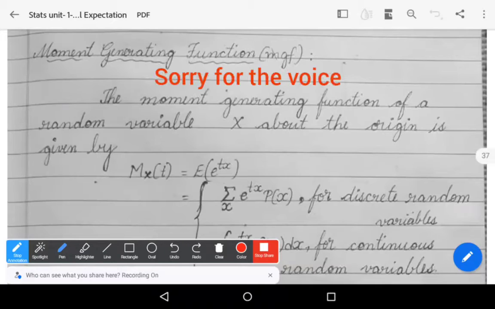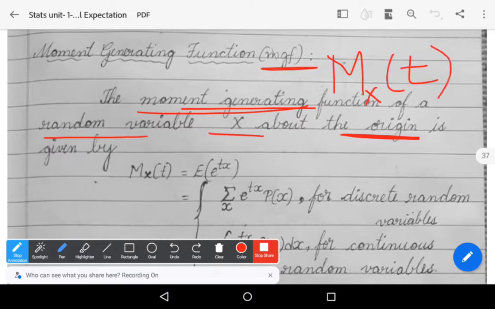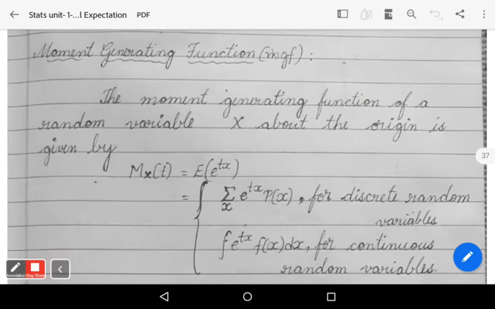We learn about the moment generating function, MGF, of a random variable and its properties. Let us see the definition. The moment generating function of a random variable capital X about the origin is denoted by the symbol M_X(t), and it is defined in the following two ways.